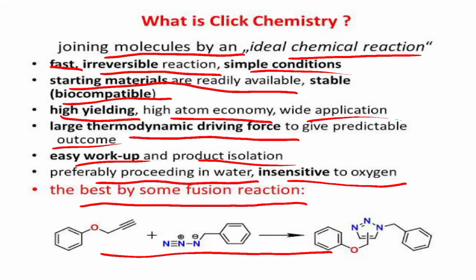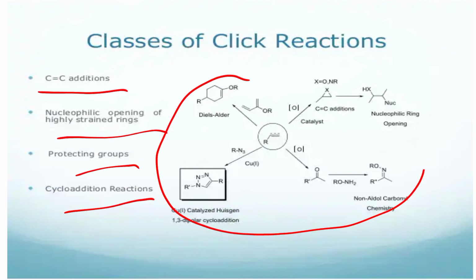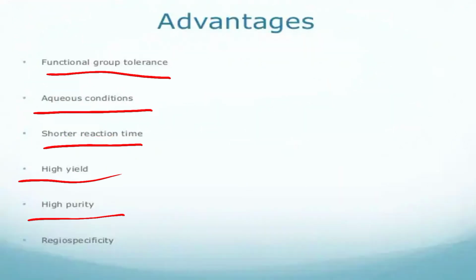Then the classes of click reactions are carbon-carbon double bond addition, nucleophilic opening of highly strained rings, protecting group, and cycloaddition reactions. These are all the reaction types, including the disulfide reaction, carbon-carbon double bond addition, non-aldol carbonyl chemistry, and the 1,3-dipolar cycloaddition reaction, that is, the Huisgen reaction. The last one is the advantages of click chemistry: shorter reaction time, high yield, high purity, functional group tolerance, aqueous conditions, and most often these reactions are regiospecific.